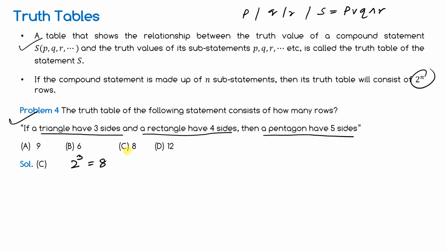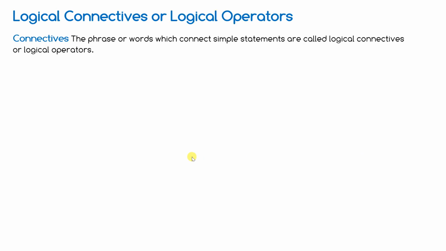So that is why this is the correct answer. So here you can say number of simple statements is equal to 3. So 2 to the power 3 is equal to 8.